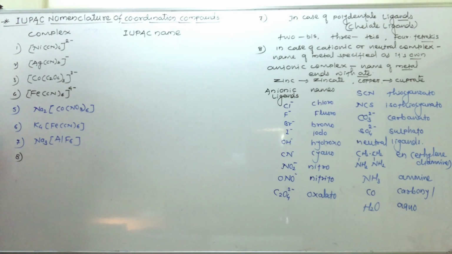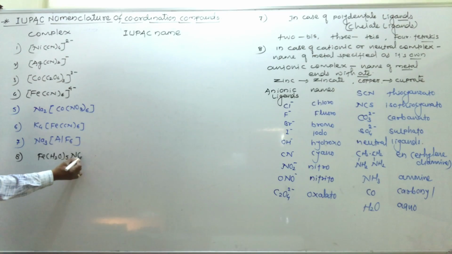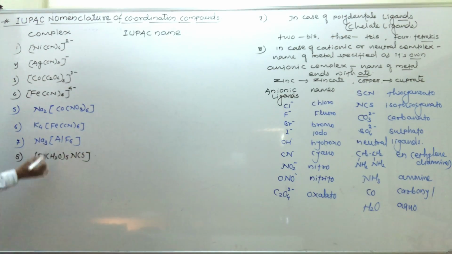Next example here we have to take, that is [Fe(H2O)5NCS], Fe(H2O)5 NCS, and the charge present on this complex is 2 plus.